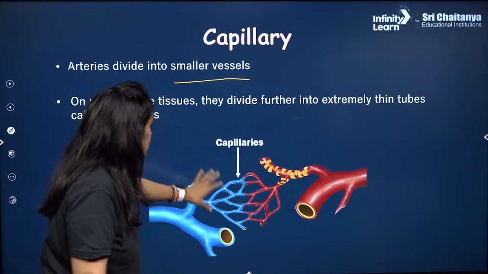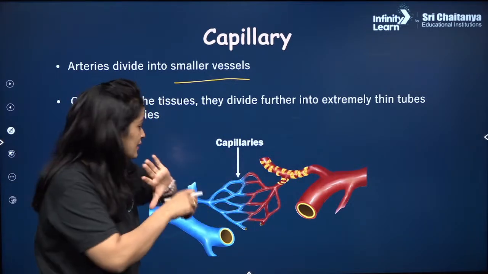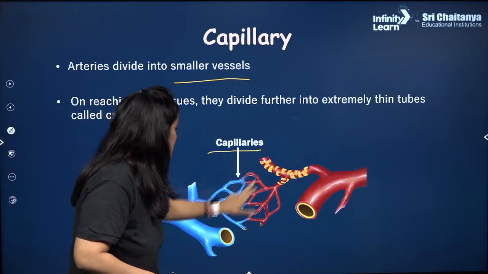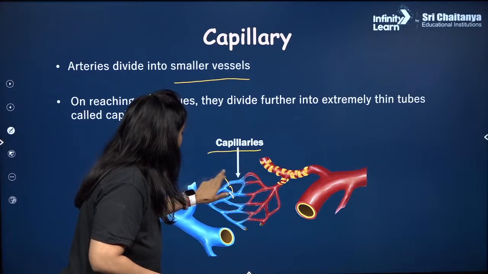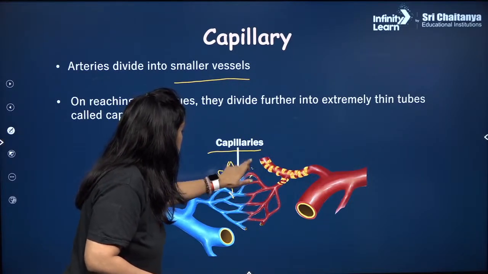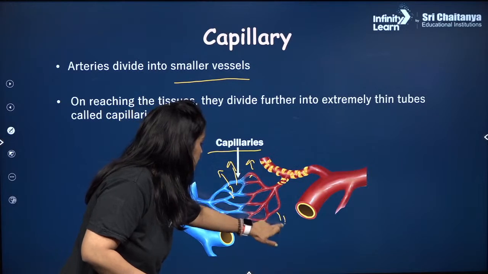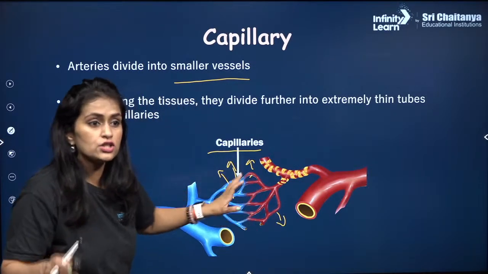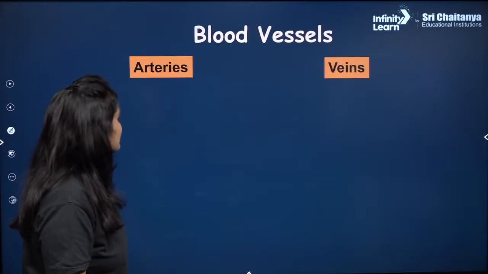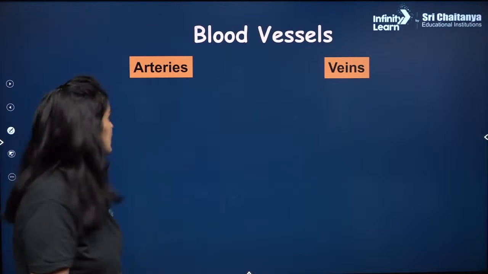They actually divide so thin, and there's a huge network of capillaries that it can actually send out the plasma out of it, which will have all the nutrients to the tissue. Okay, अब blood vessels की बात करते हैं, एक साथ देख लेंगे इन्हें.